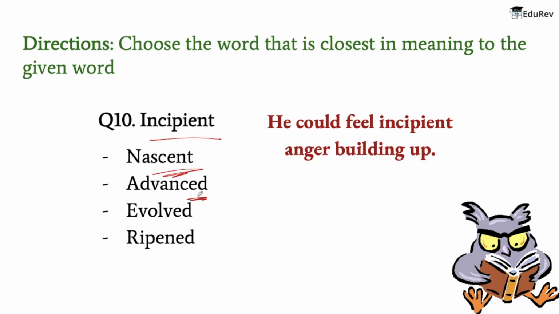Next comes advanced. So the meaning of advanced is modern and recently developed. The meaning of evolved is developed gradually. And the meaning of ripened is become or make ripe. Now the word that is closely related to incipient is going to be nascent, because the meaning of nascent is just coming into existence and beginning to display signs of future potential, whereas the meaning of incipient is beginning to happen or develop. So I hope you people have understood this. Now let's move on to the next question.